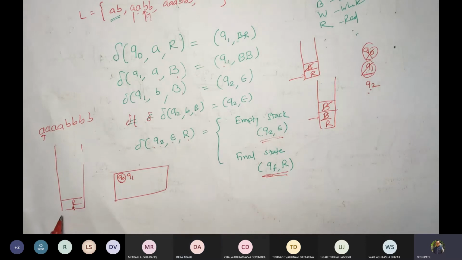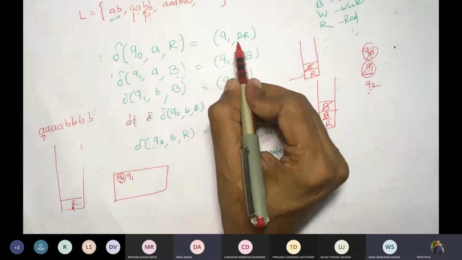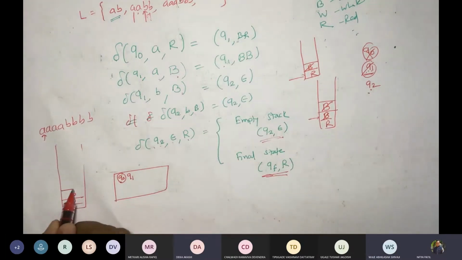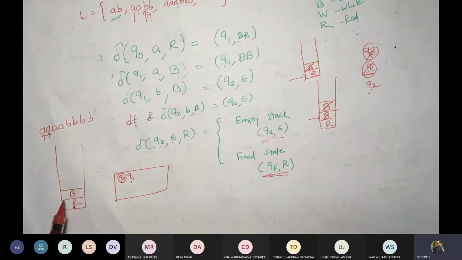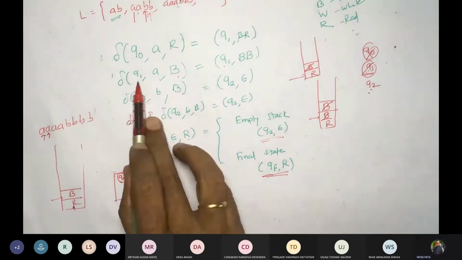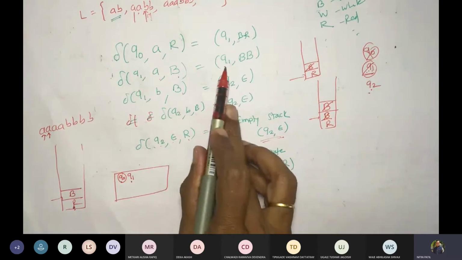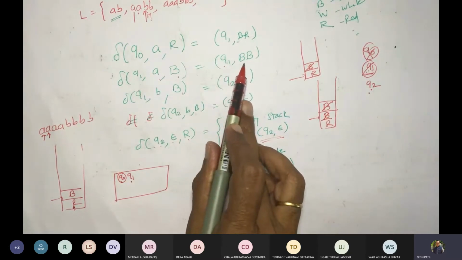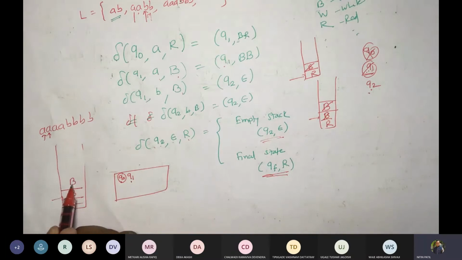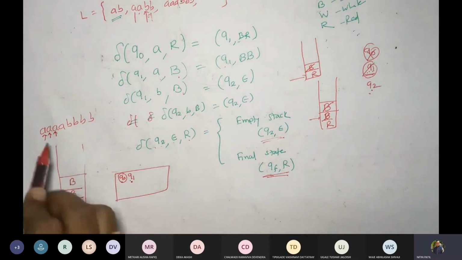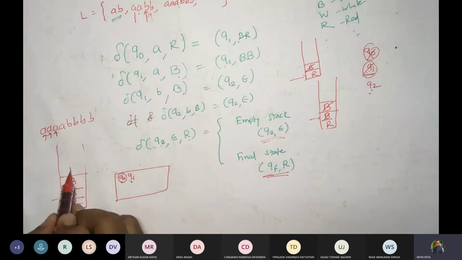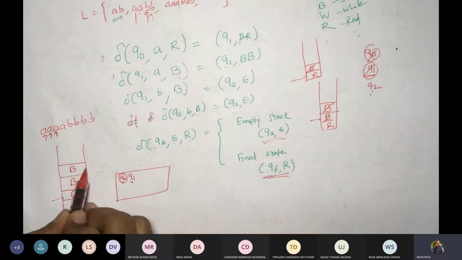What should happen on the stack? Q1, B. I should push a blue plate. So I will push B here, correct? Now we are in Q1. We do see A and we do see B. What should happen? Q1 A B. It would be Q1 B B. That means we'll push one more element. This will remain in Q1. So for the next symbol, Q1 A B, again push one more element.